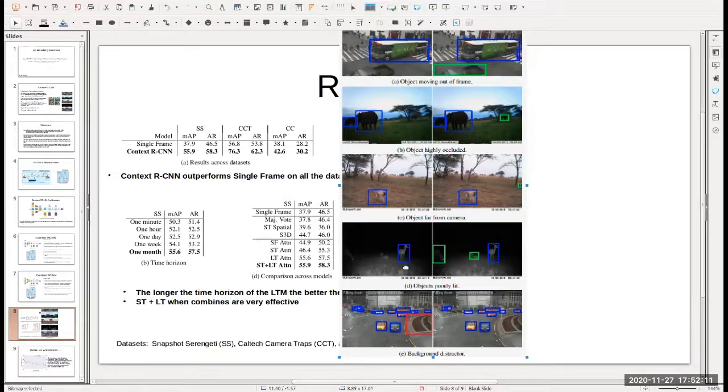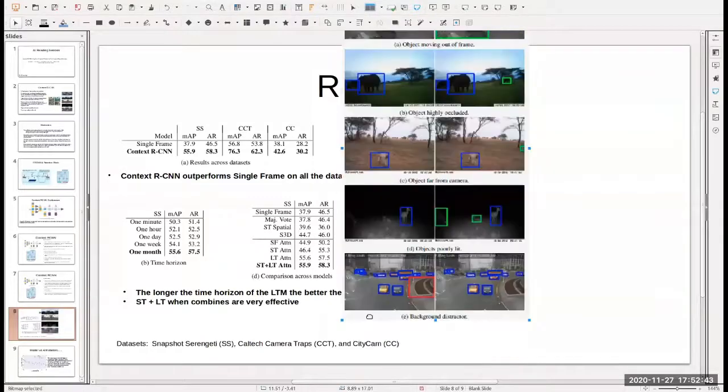If the objects are poorly lit, so there is a herd of deer, and if you look at the single frame object detection, it only detects one deer. But context RCNN detects the other deer also. And the rationale given in the paper was because they know that animals always come in herds, and very rarely come as a single. So that kind of history definitely helps to detect various objects in the current frame.